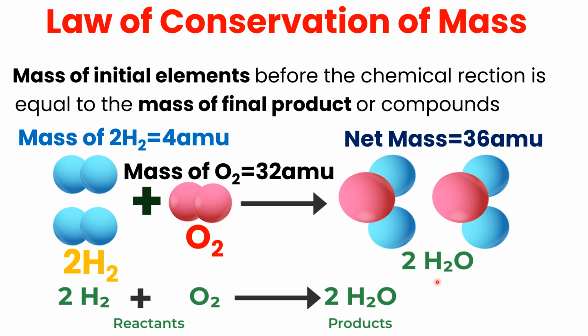If we combine them for the two water molecules, we get a net atomic mass of 36, which means that the atomic mass of the initial reactants is equal to the atomic mass of the final product. So this was the first experimental observation by Dalton, which is based on the law of conservation of mass.